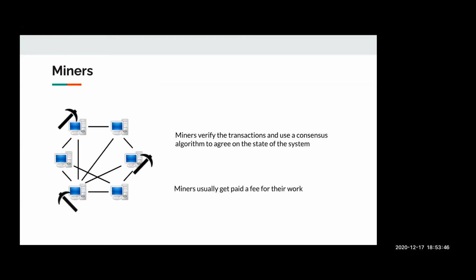Once they verify a transaction, they broadcast the completed block to other nodes in the network, and the blockchain uses various schemes, as we all know, such as proof of work or proof of stake, to arrive at a consensus. Mining is very important to the network. It makes it secure, and it validates and verifies all the transactions going through the network.